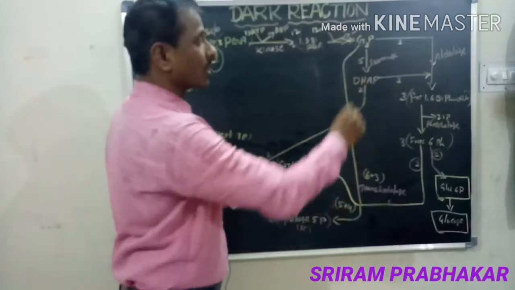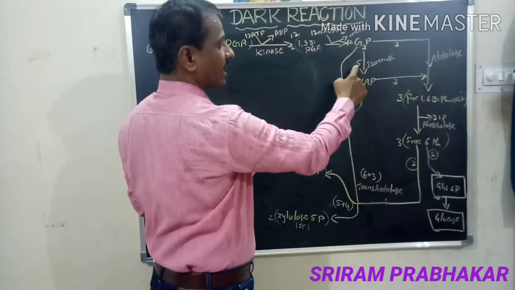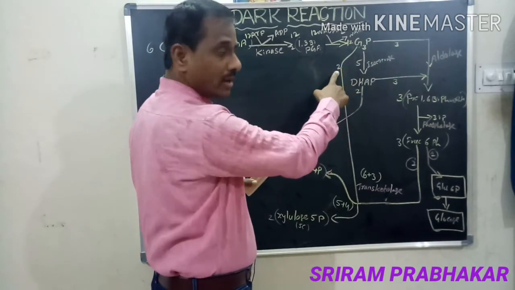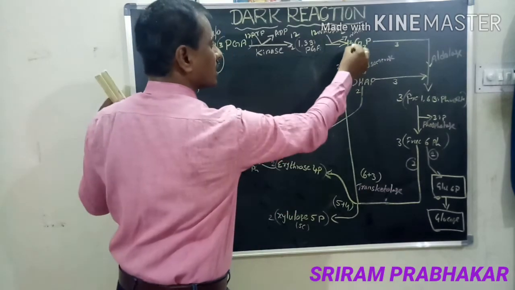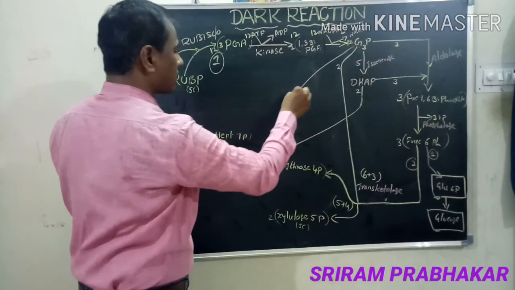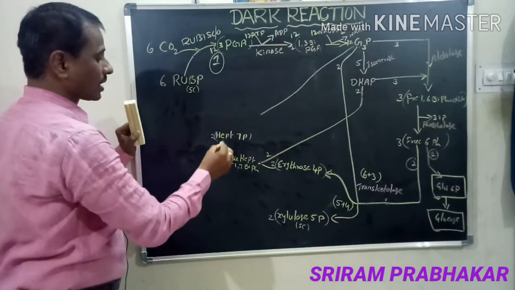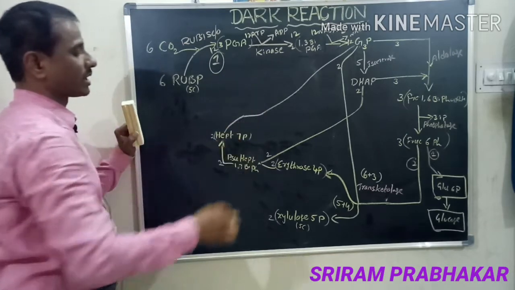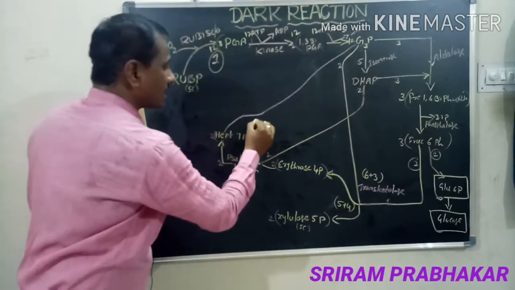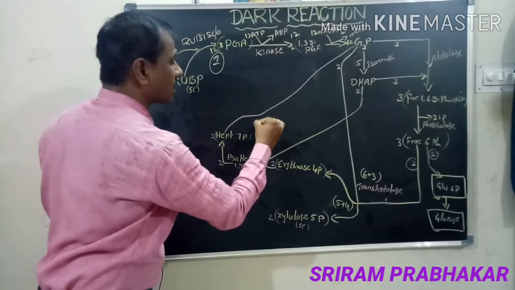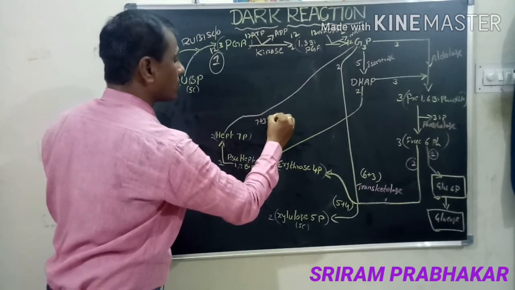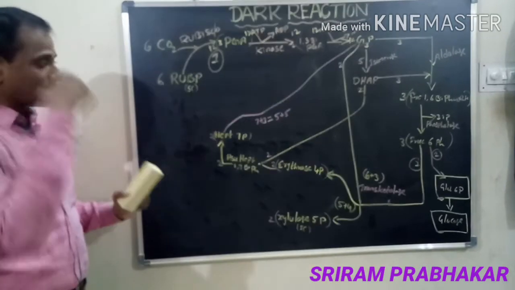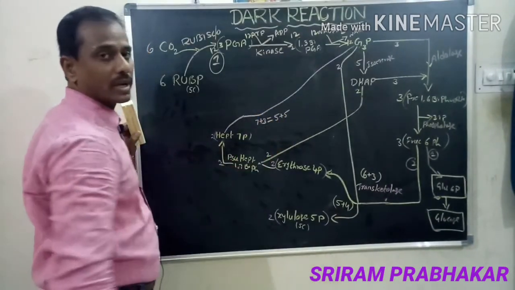It is clear. In G3P the total is 12. 5 here, 3 here, 8, 2 here, 9, 10. Remaining 2 are there. These 2 molecules of G3P react with the 2 molecules of heptulose 7 phosphate. 7 carbon compound plus 3 carbon compound is converted into 5 plus 5. That means a 5 carbon compound and a 5 carbon compound.